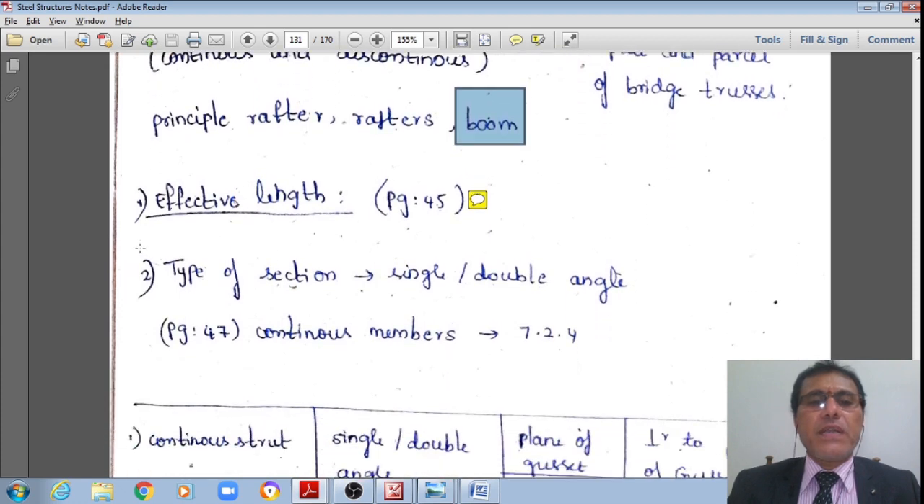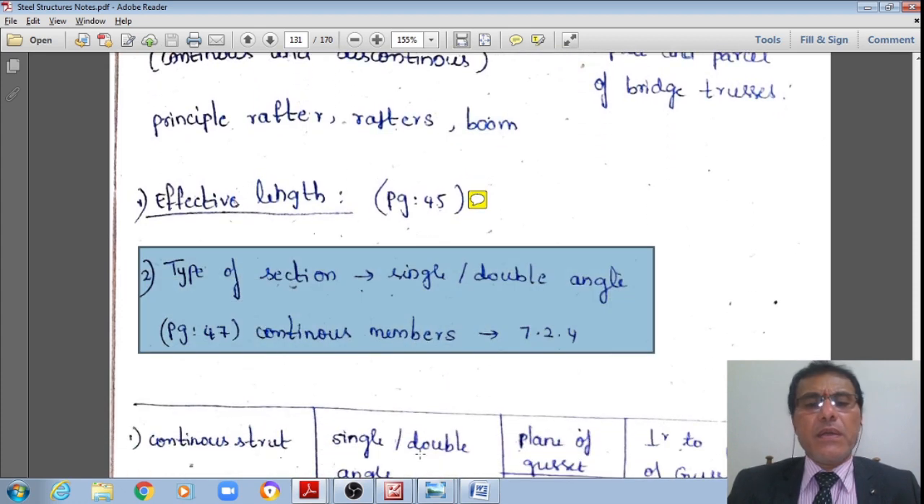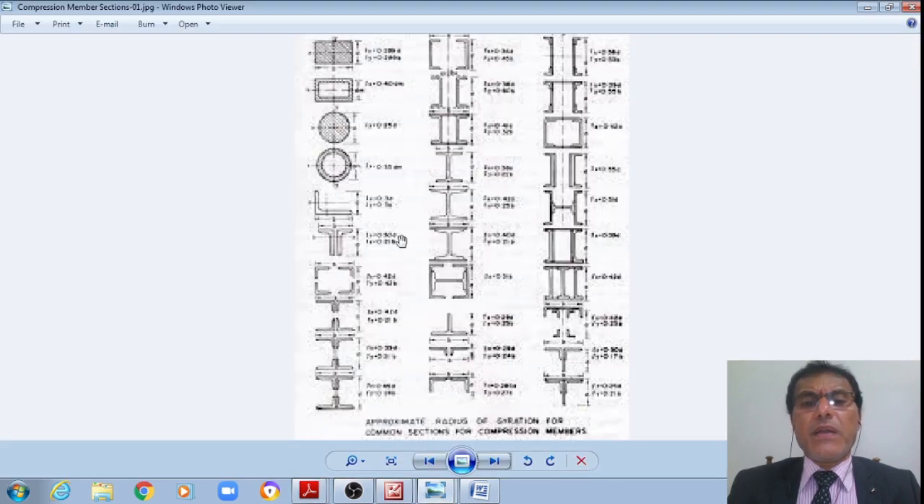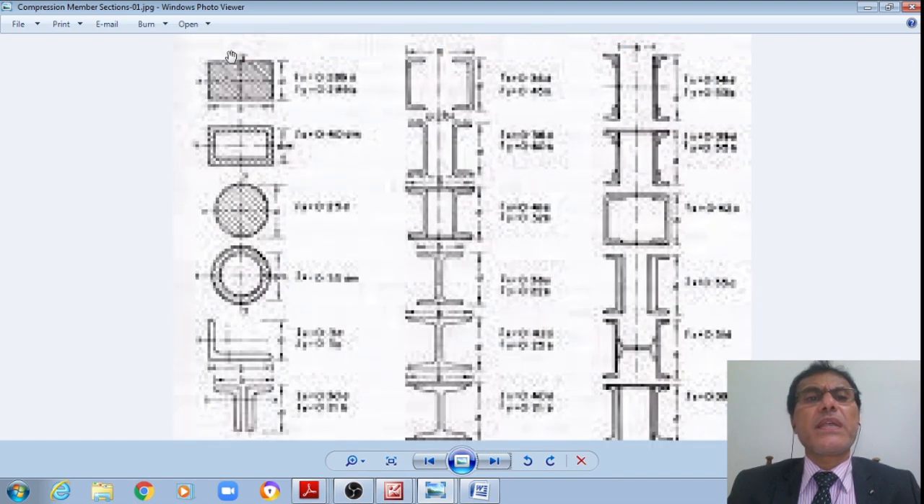Now let us see what are the different types of sections we'll be using, students. Schematically, this is how we'll be using them. These are the different types of sections. Either I may have a solid square or rectangular section like this, or I may have hollow tubes, which are square tubes or rectangular tubes, accordingly called SHS and RHS respectively.